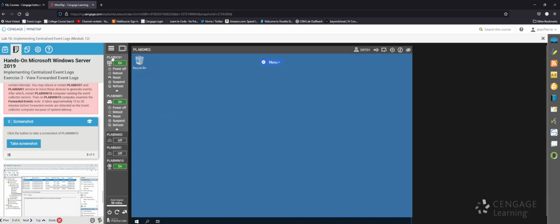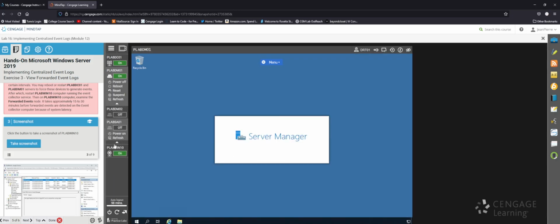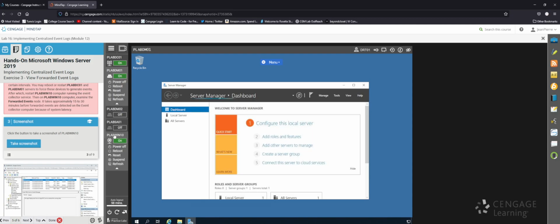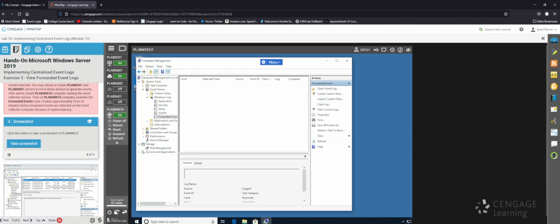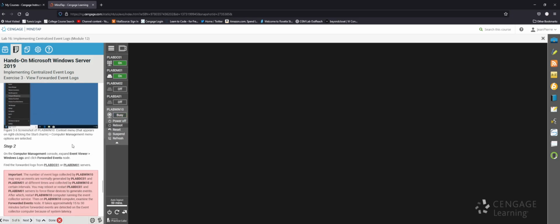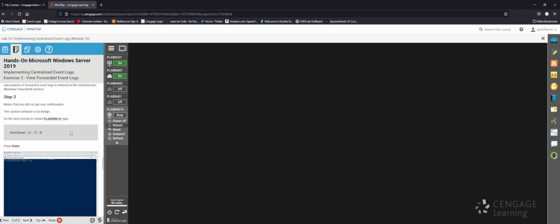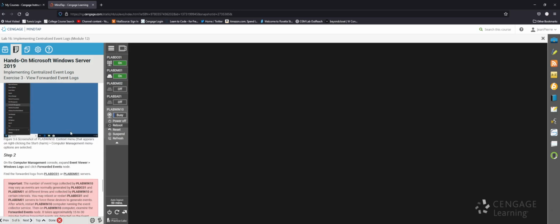Alright, so now that both servers are up, at least plab DC01, yeah, even plab DM01 are up, now I'm going to restart this machine. So let's do a reboot of plab win 10. And once we reboot it, we're going to do the same thing. We're going to open up Computer Management and we're going to see if it's still empty. Like I said, if it's still empty, I'll just pause the video and come back.